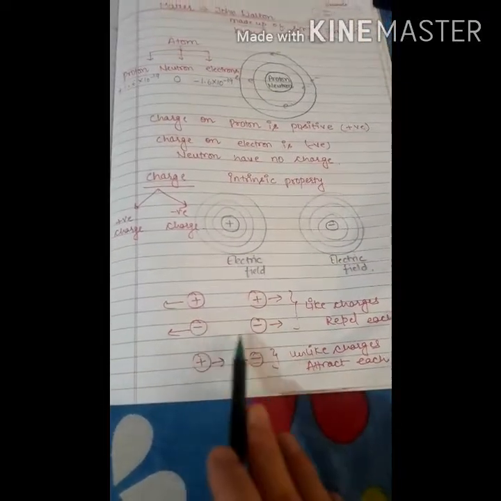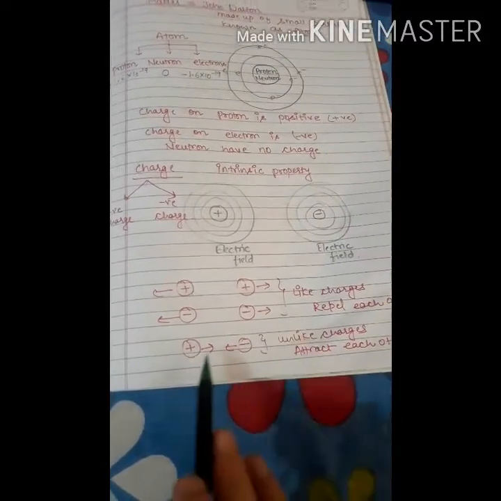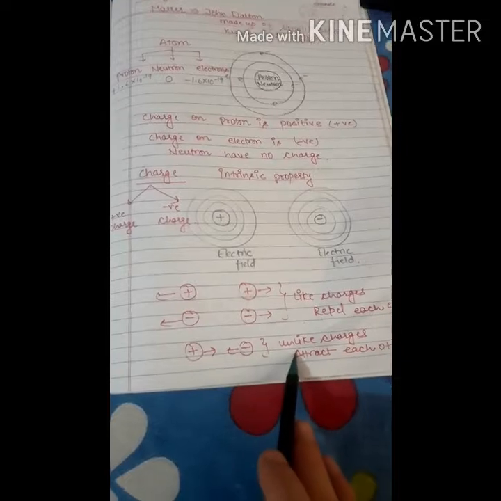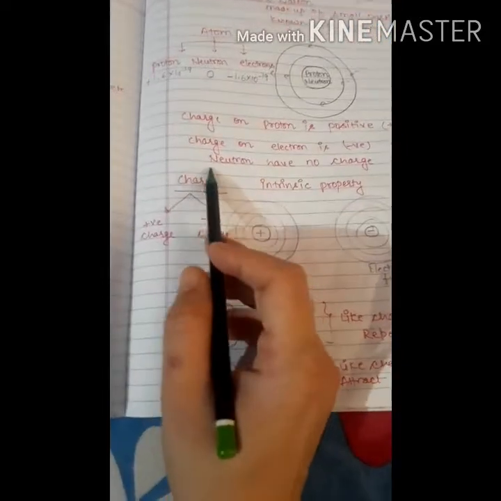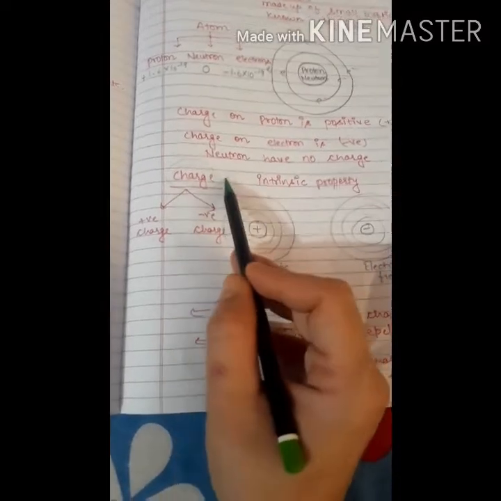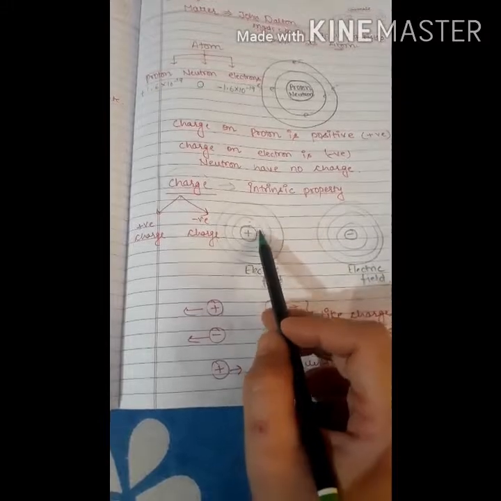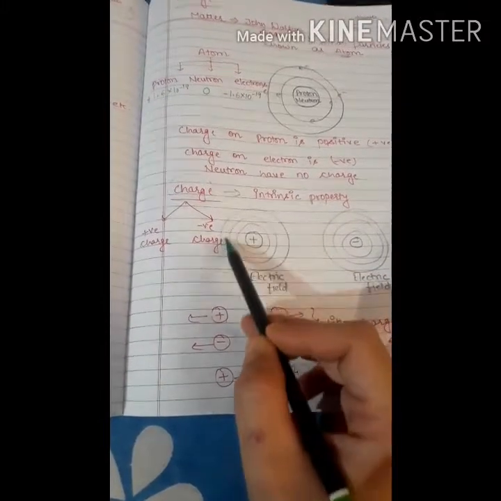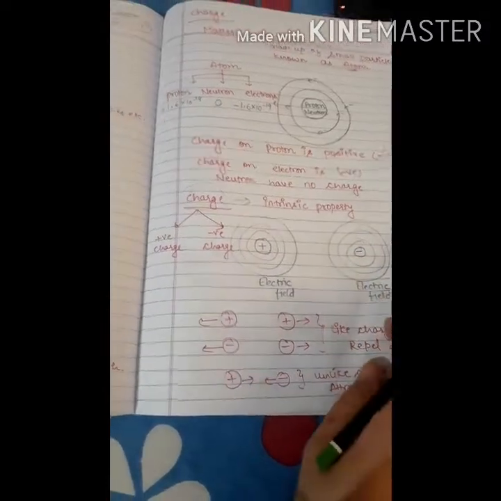Positive-positive and negative-negative are like charges, which repel each other, and positive and negative are unlike charges, which attract each other. An electric charge is an intrinsic property of a body by which it can create an electric field around it so that it can attract or repel another body.